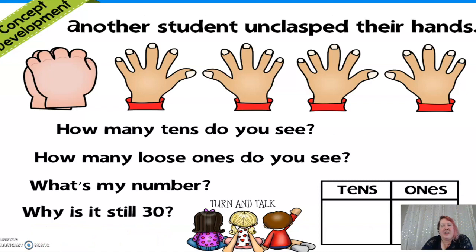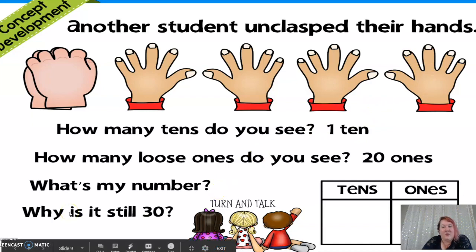Oh, another student unclasped their hands. So how many 10s do you see? Yep, one group of 10 right here. How many ones do you see? 1, 2, 3, 4, 5, 6, 7, 8, 9, 10. Well, I'm going to count by 5s because I know there's 5 in each one. 5, 10, 15, 20. I see 20 fingers. 20 ones. Yep. So what's the number? What is 1 ten plus 20 ones?